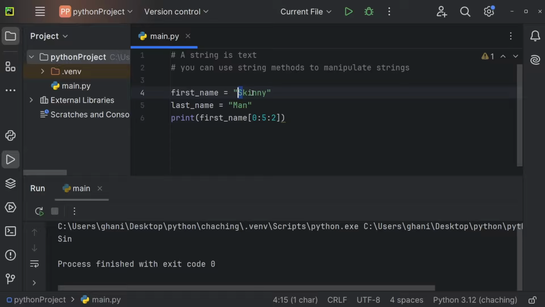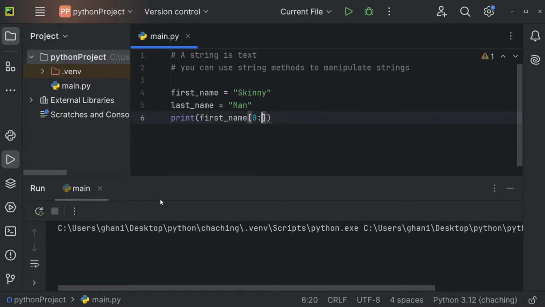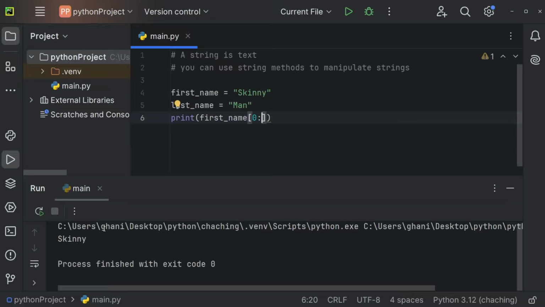So S, I, N. We can also go from 0 to the end by just using 0, and this will say just go from 0 to the end and use 1 step. Let me play this, and we're getting the entire string. We could also use colon, colon, followed by the steps. So let's use 2 steps, for example. And this will get me every second character. So S, I, N again. You can also use 4, just to show it to you. And we're getting S and N.